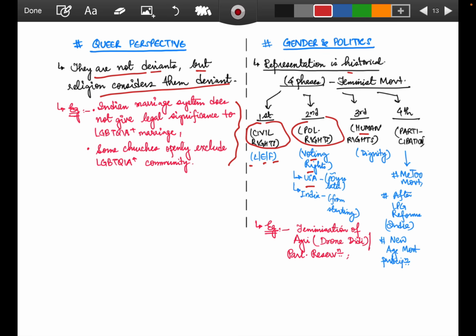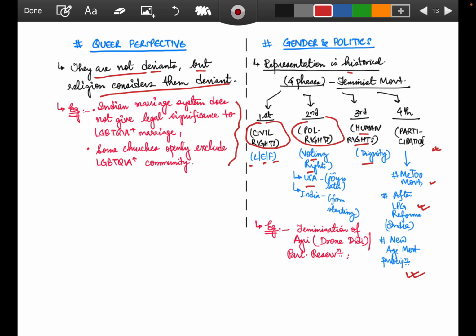In the third, we saw human rights, where dignity was talked of, how dignity has to be maintained with human rights, right? And in the fourth, we have seen participation, with the Me Too movement, after LPG reforms especially in India, and the new age participation, especially the social movements that we are seeing nowadays, like the paper leak protest, where we have seen a different angle in which women have come up, where gender angles have evolved and shown that women are a very important angle in this Gen Z phase.